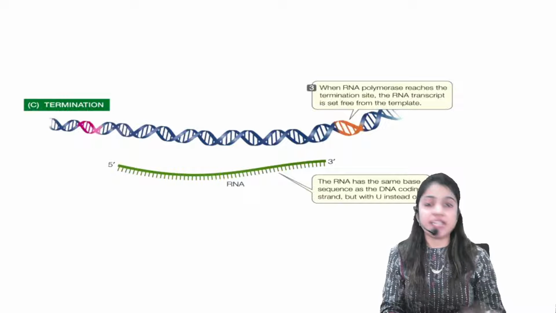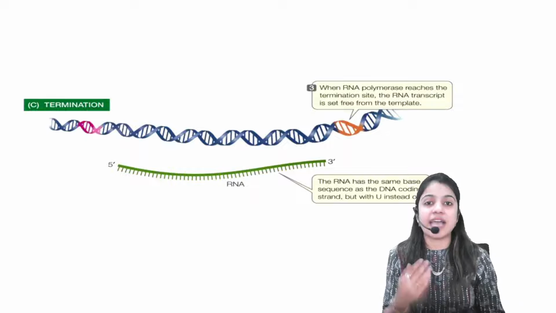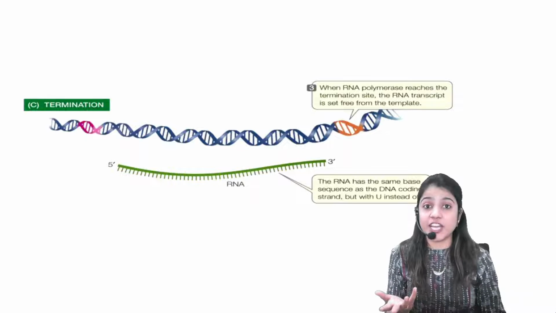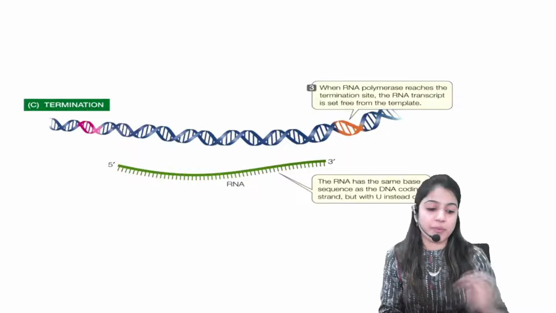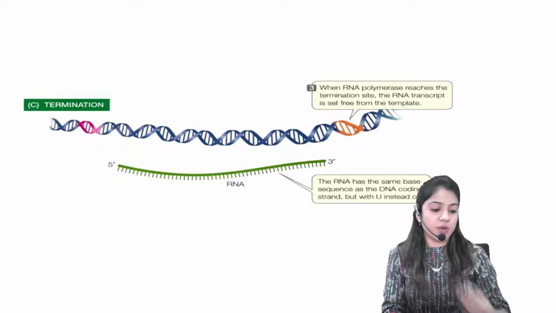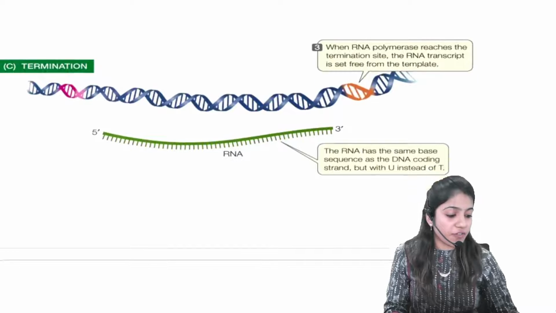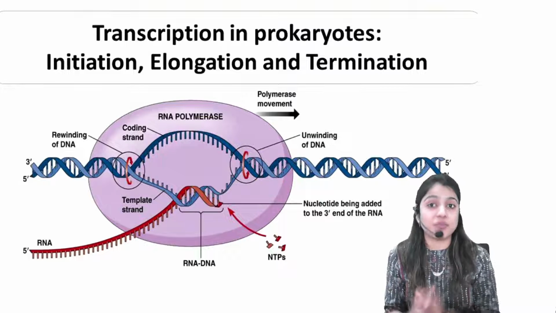Because in case of eukaryotes, the process has not stopped yet. It has to undergo further processes. Complex organisms, complex process. But in case of prokaryotes, the process stops over here only. Fine. Now, since we got this RNA, in case of eukaryotes this process takes place further.